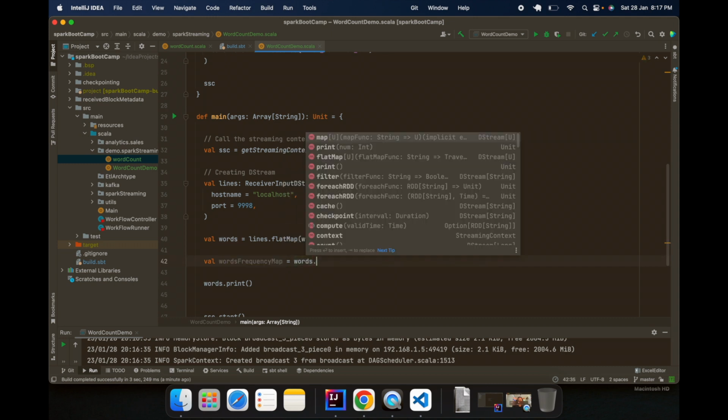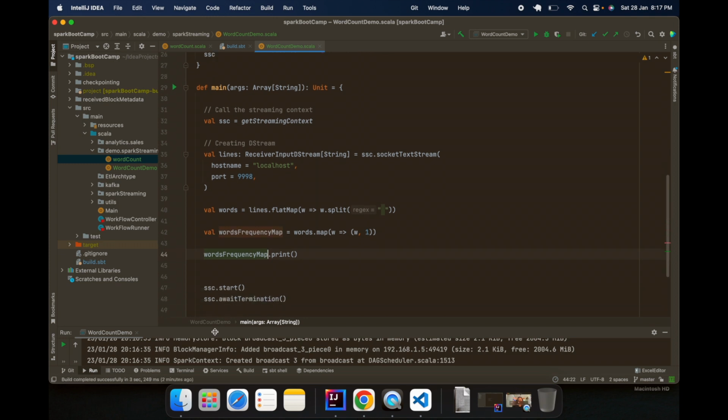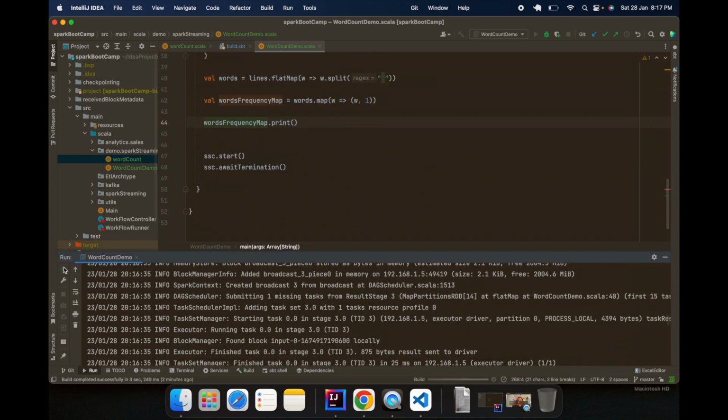So this is words dot map, where we pass w, and for each word we create one tuple and pass one. Let me type it so you can understand. Let me rerun it.